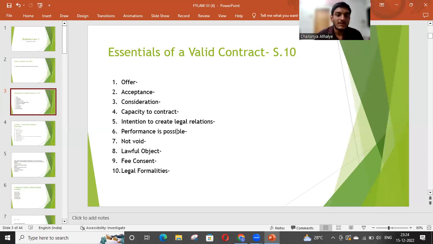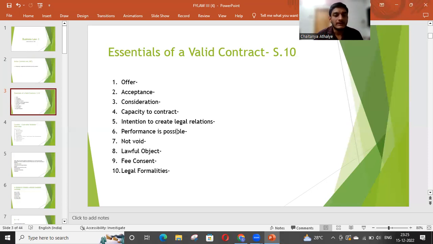The second last one is free consent. Free consent means parties should enter into the contract voluntarily. If they are not entering into the contract voluntarily, that means the contract cannot be considered as a valid contract. There are 5 situations in which we say that the free consent is missing. Those situations are coercion, undue influence, fraud, misrepresentation, and mistake. When you make the contract, you should make sure that your contract is not created because of these 5 situations. Otherwise, the contract will not be considered as a valid contract.